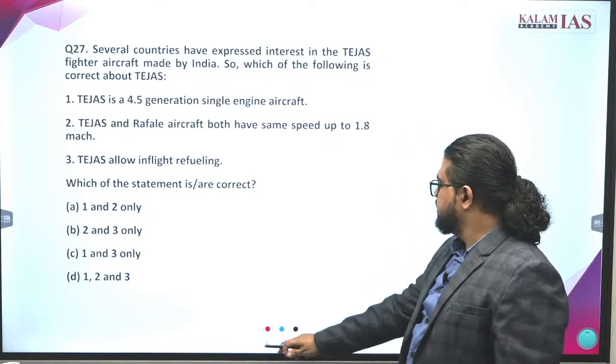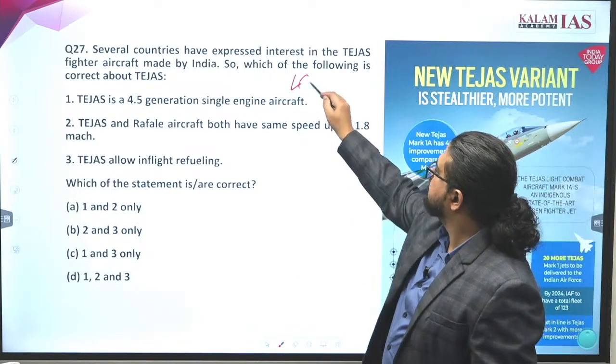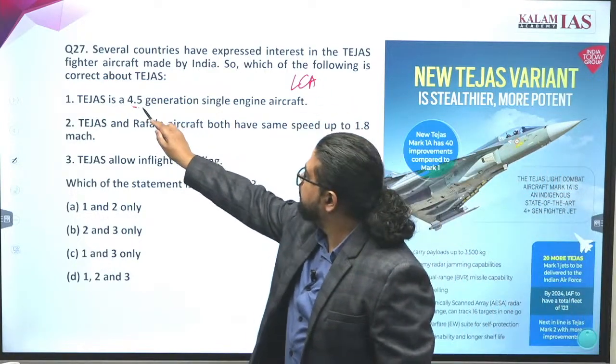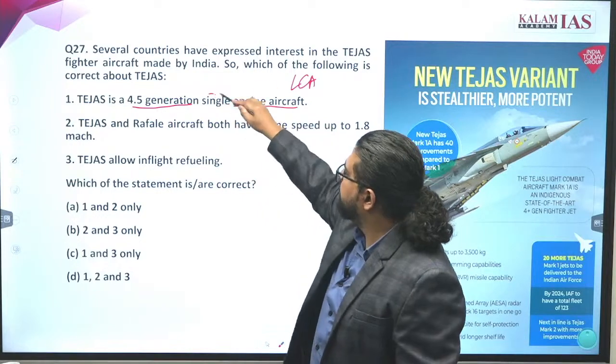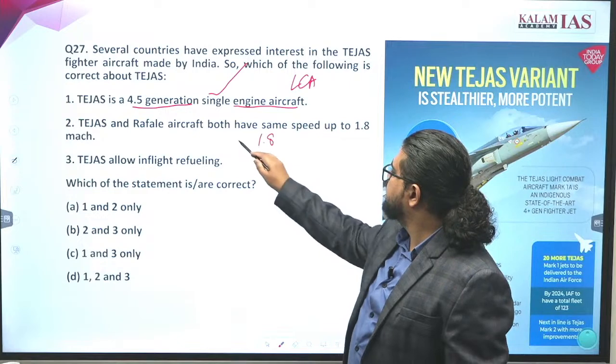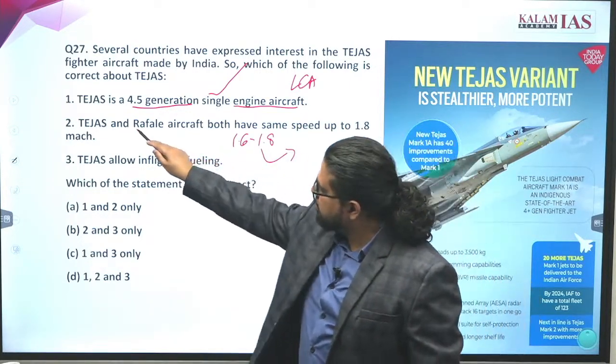Tejas. What is Tejas? It is a light compact aircraft. It is a 4.5 generation single engine aircraft. Everything is correct. It has a top speed of around 1.6 to 1.8 Mach. This is a very similar speed range to the Rafale aircraft also.